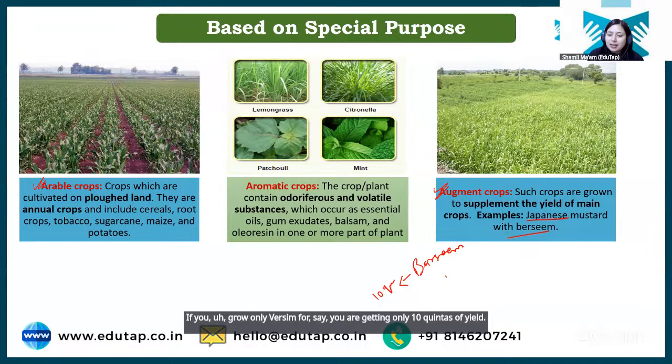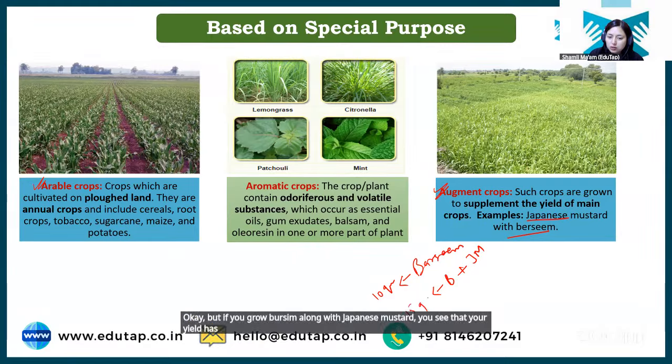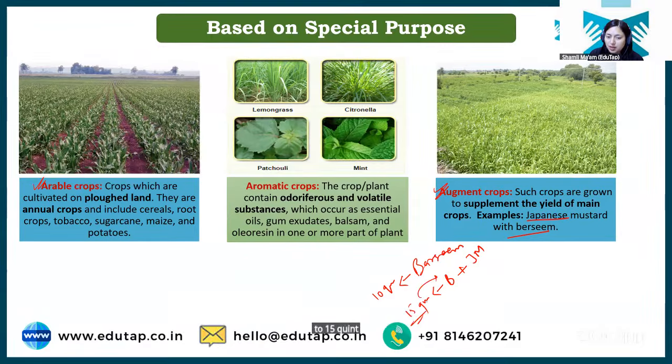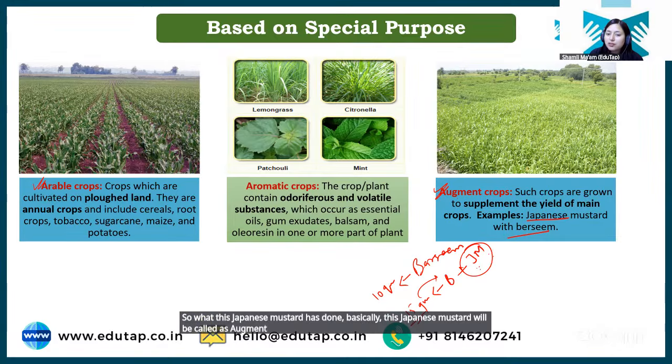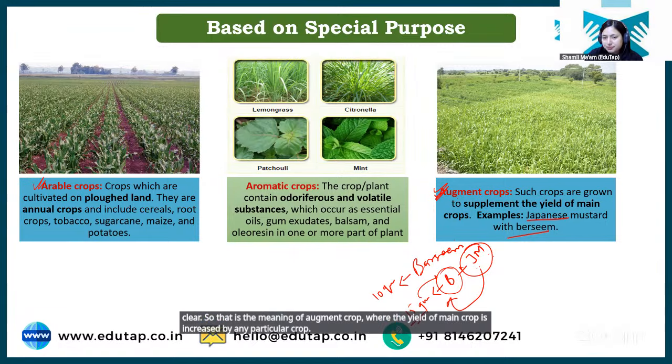But if you grow berseem along with Japanese mustard, you see that your yield has increased to 15 quintals for berseem. So this Japanese mustard will be called an augment crop, which has helped in increasing the production of the main crop. Clear? That is the meaning of augment crop, where the yield of the main crop is increased by a particular crop. Clear?